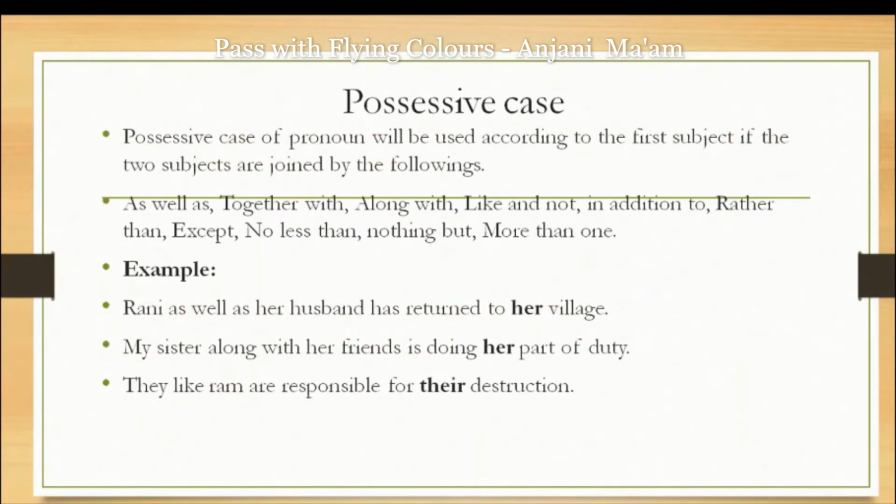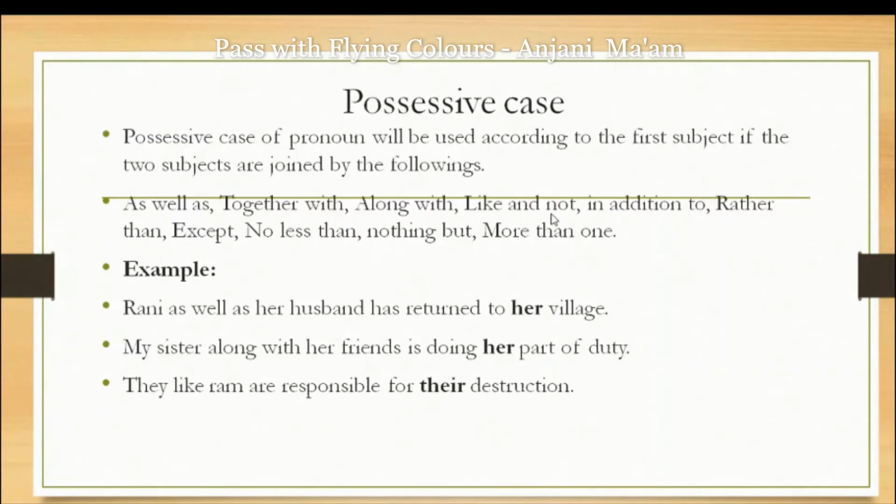Next rule is regarding the possessive case. Possession means belonging, like possessive pronoun. You remember I discussed in the previous slides. Possessive case of pronoun will be used according to the first subject. It means if the two subjects are joined by the following conjunctions. These are the conjunctions: as well as, together with,